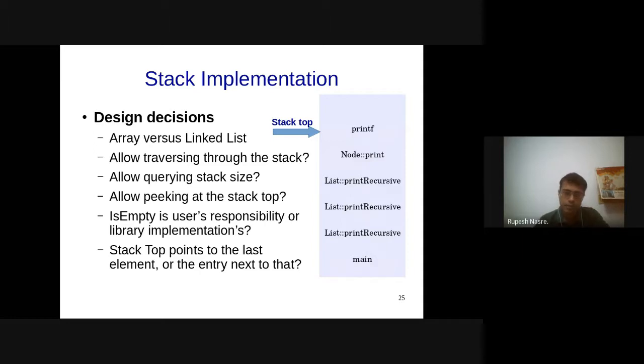If it is supported, well and good. If it is not supported, then the user can do a pop and push it back. That's what we are saying. Alternatively, even peeking within as an API, you can support if you have already written pop and push operations and your manager asked you, okay, now support peek operation also. You can quickly implement it by popping and then pushing it again. That's what we are saying.